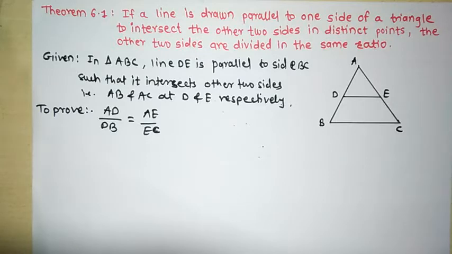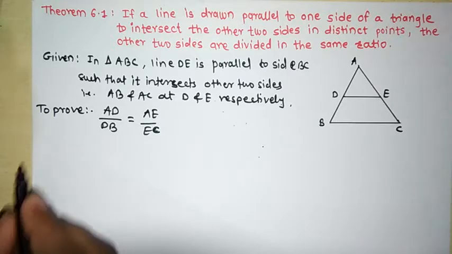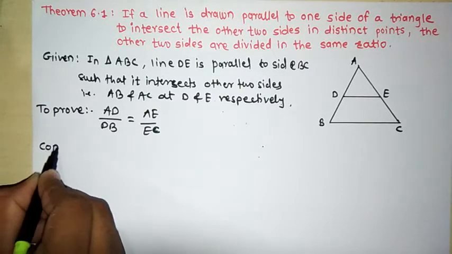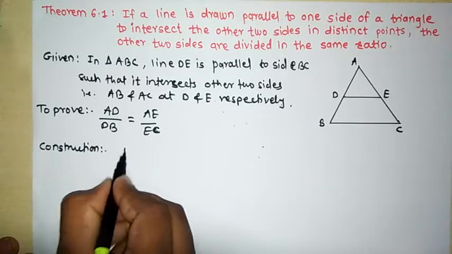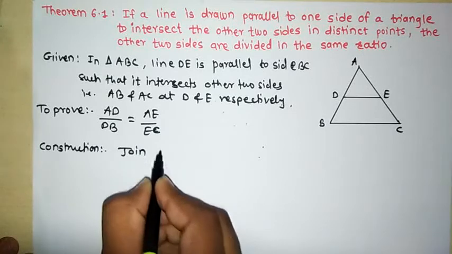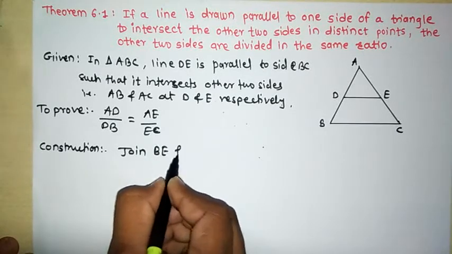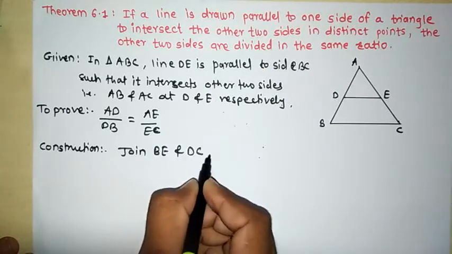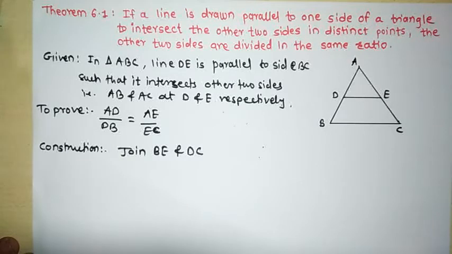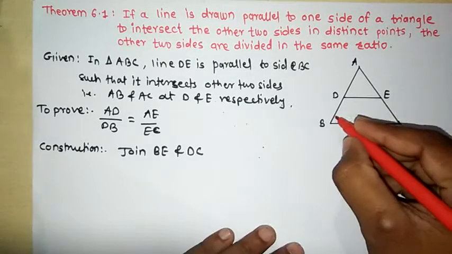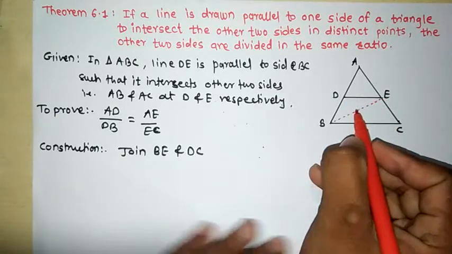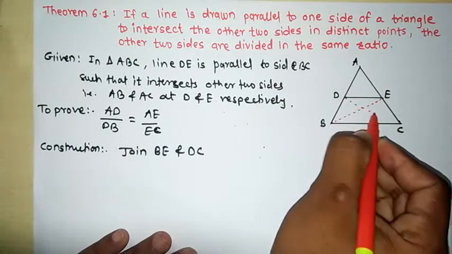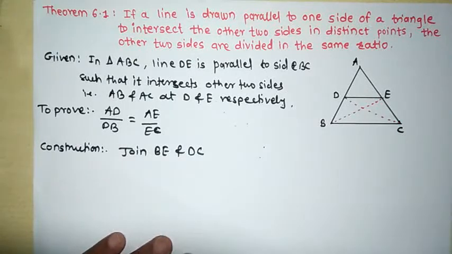Before proving, we have to do some construction here. See here, what is the construction? Construction is: join BE and DC. I will join here. This is the construction. We have to join BE and DC.